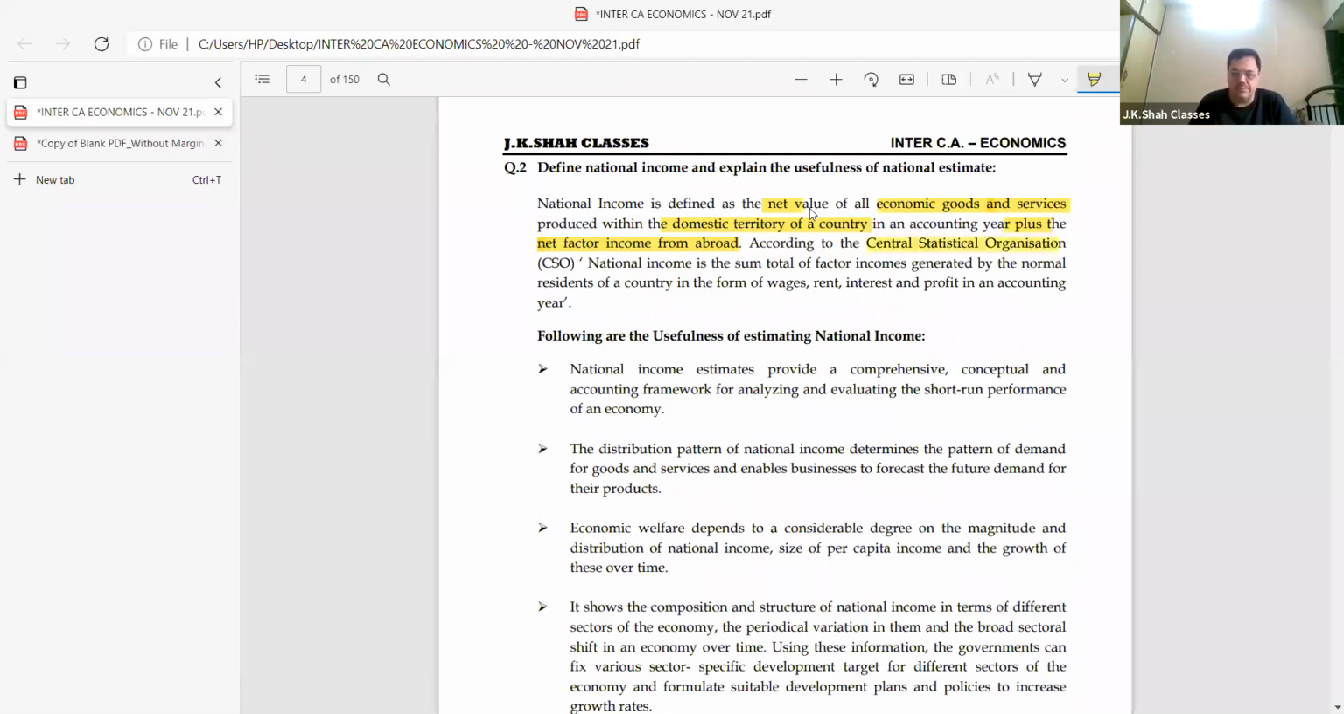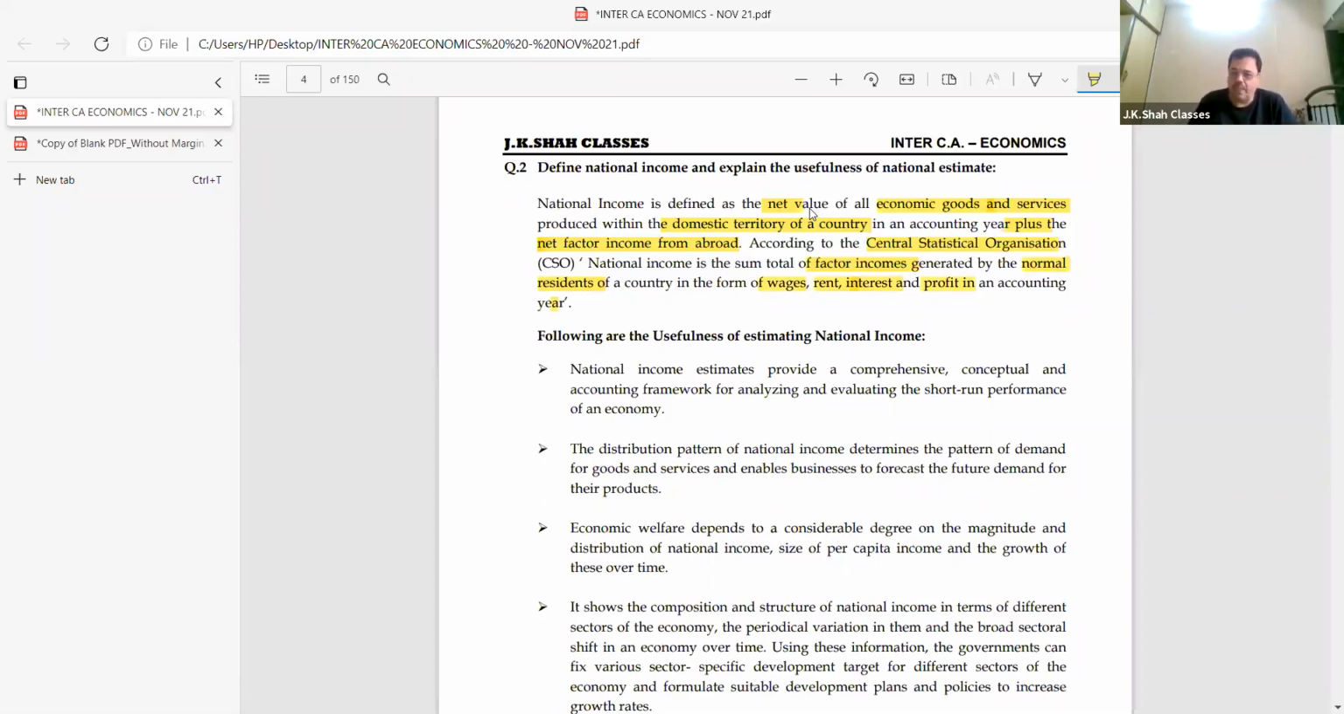Second, according to the CSO, now CSO has given a second definition. That is also very easy. National income is the sum total of factor incomes generated by the normal residents of a country. Oh, this is another technical term. Normal residents of a country means what? Come on, tell me now, write in the chat. Normal residents of a country in the form of what? Wages, rent, interest, and profit in an accounting year.